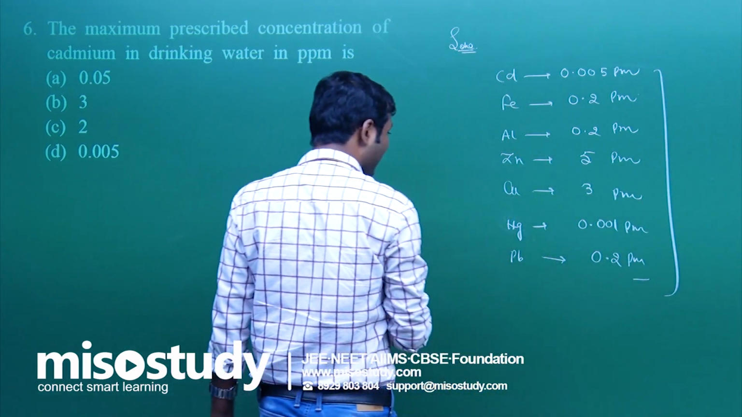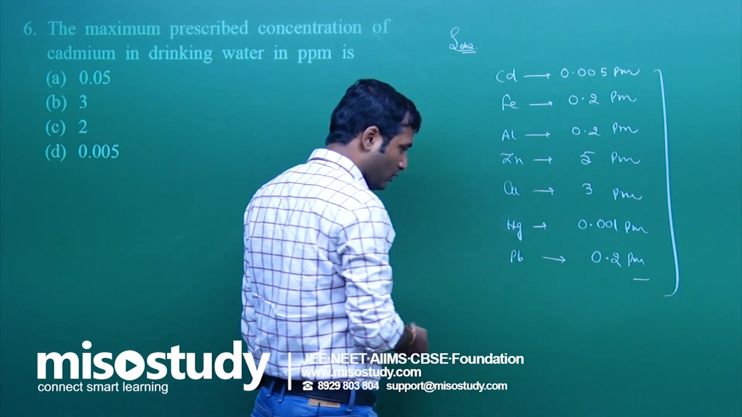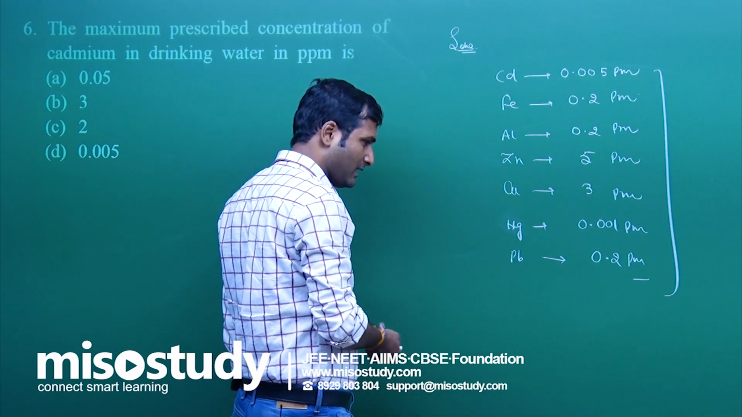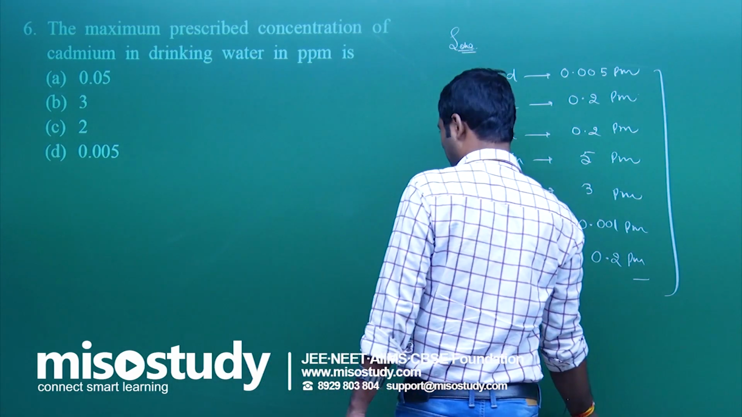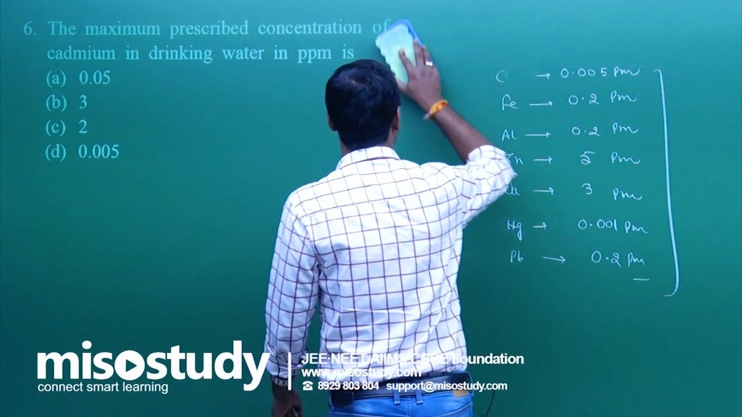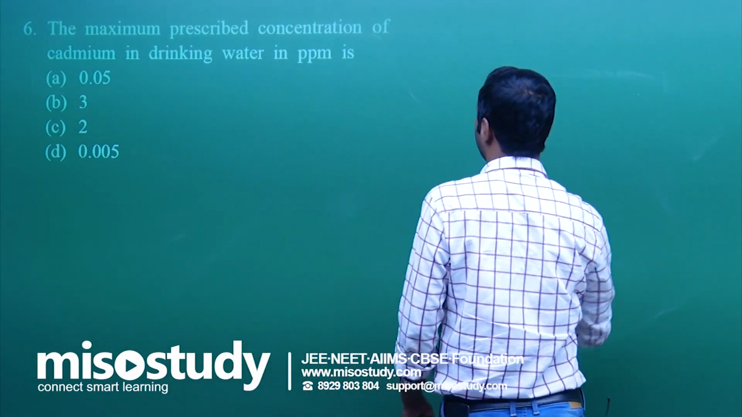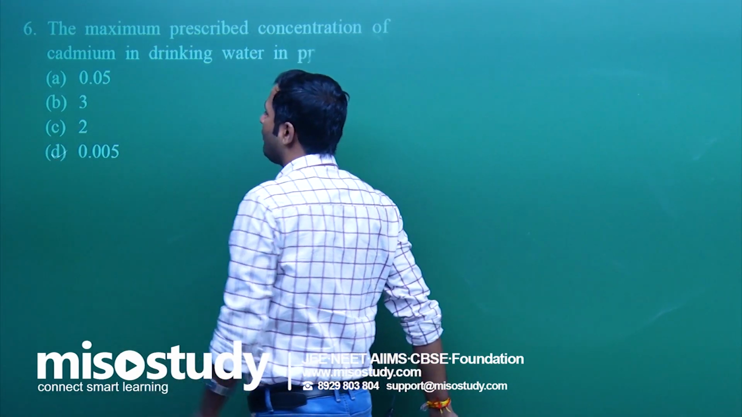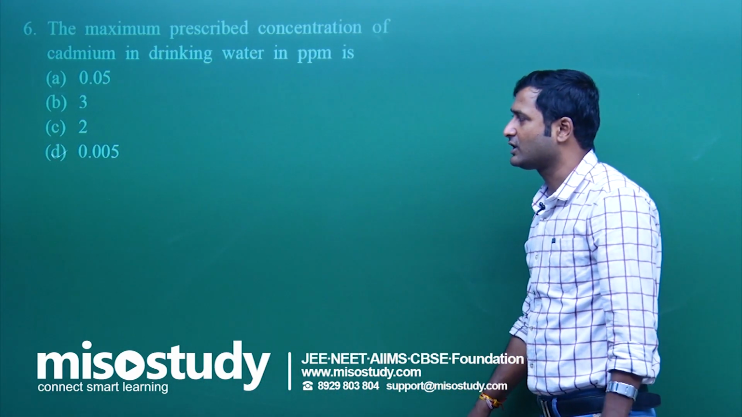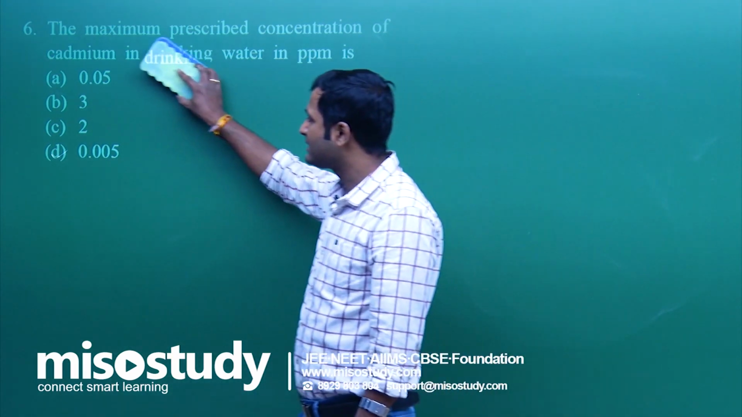Then chloride, sulfate: chloride 600 ppm, sulfate 500 ppm, arsenic, selenium, these are the permissible amount values. So the maximum prescribed concentration of cadmium in drinking water in ppm is 0.005. We will say that is question number 6, D is the correct option. Is it clear? Yes sir.